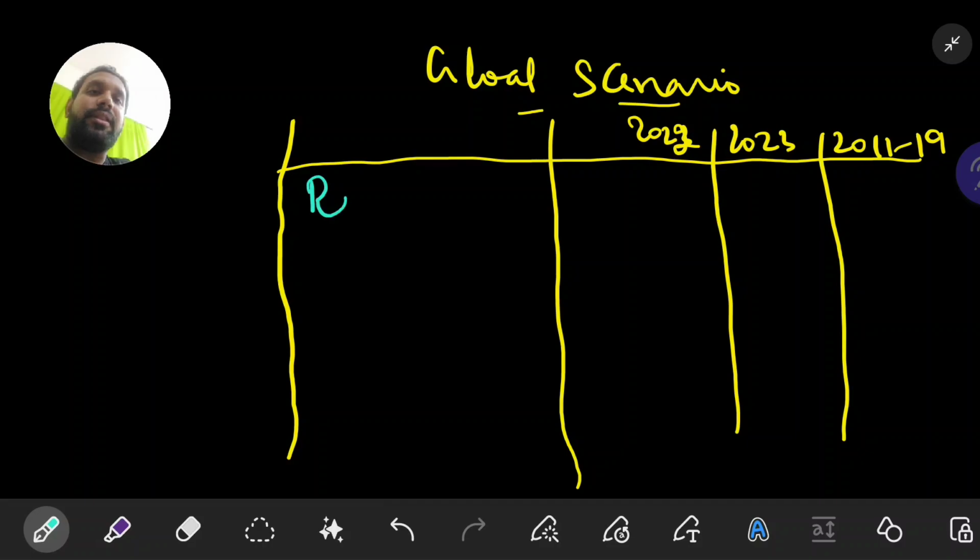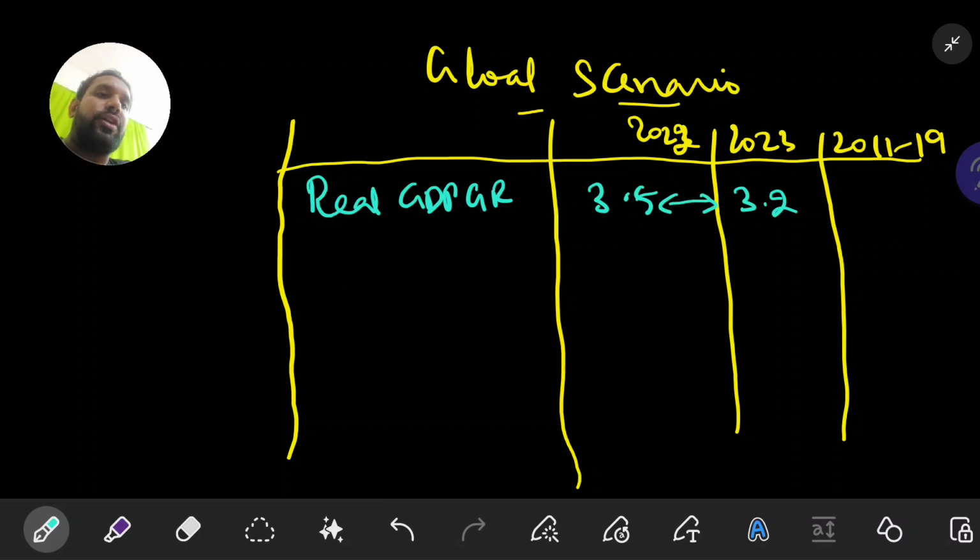Now the first variable that they have discussed is real GDP growth rate. For 2022, it was around 3.5%, and for 2023 it was 3.2%. It means that in 2022 the global GDP was performing better, whereas in 2023 it decreased. From 2011 to 2019, the world economy averaged a 3.5% growth rate. So this is a good indicator. Okay, this one is done.